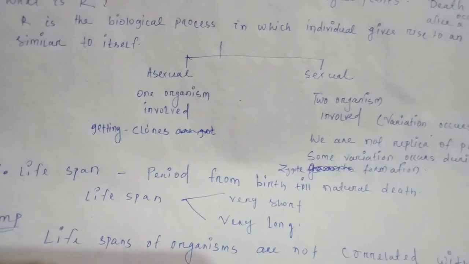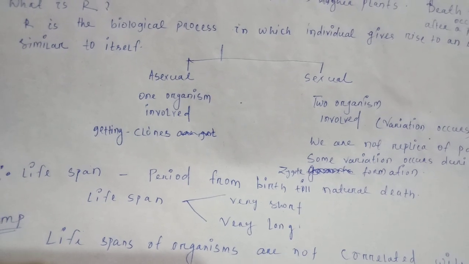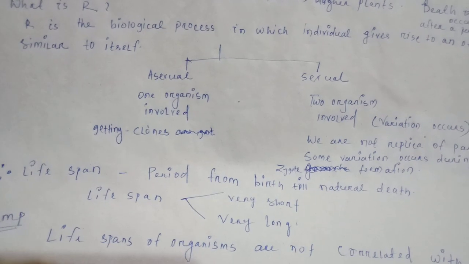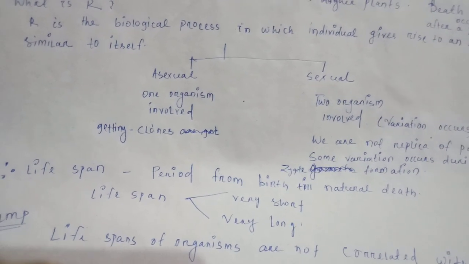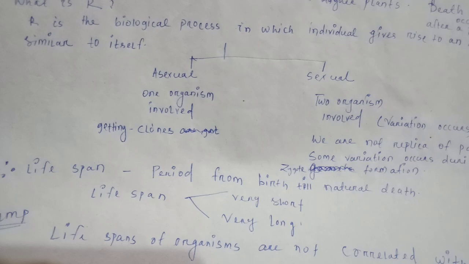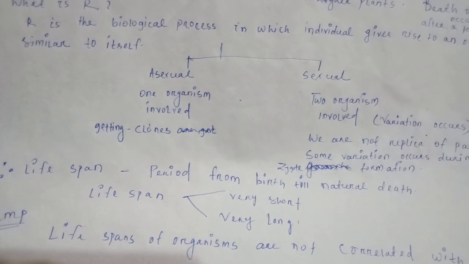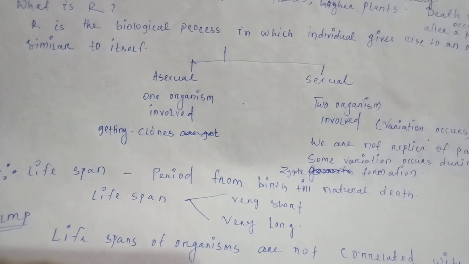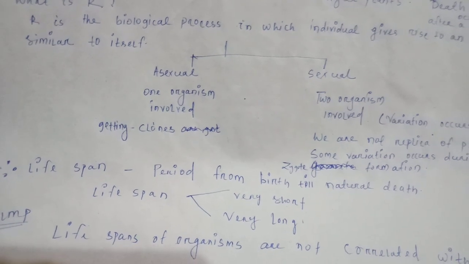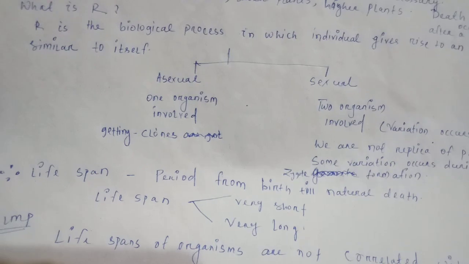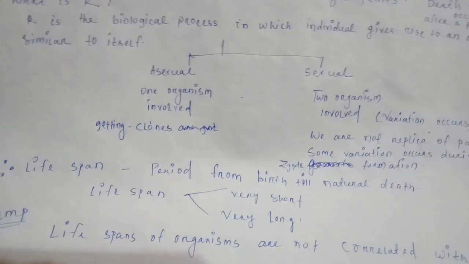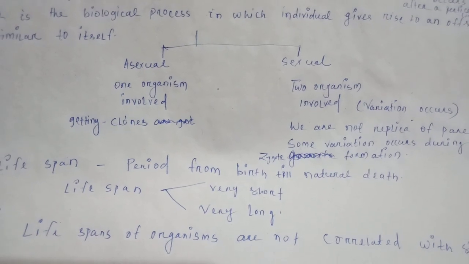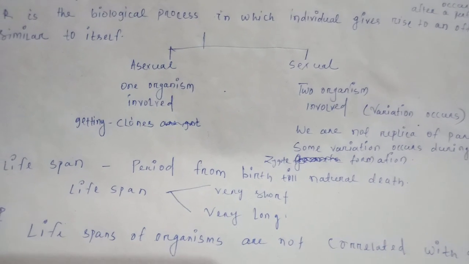There are two types of gamete, one is male gamete and another is female gamete, where the male gamete is motile and the female gamete is stationary. The male gamete has n number of chromosomes, and the female gamete also has n number of chromosomes. When they get fused, they get together to form the zygote. So some variations occur during zygote formation by the process of meiosis.